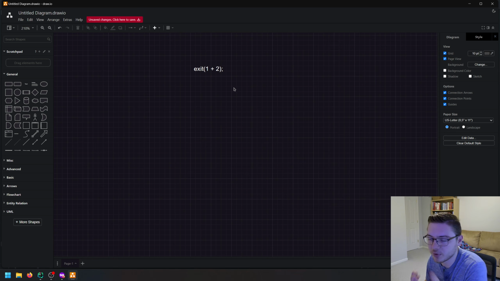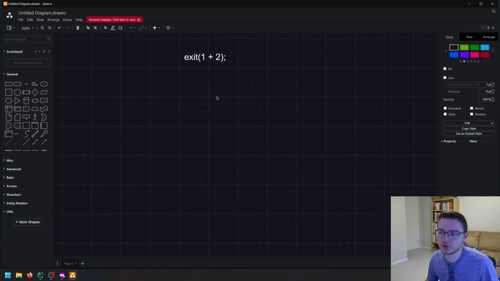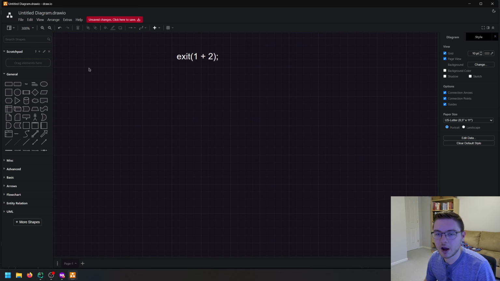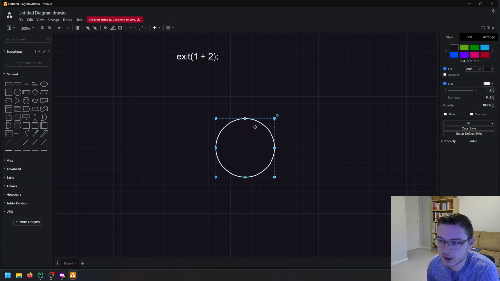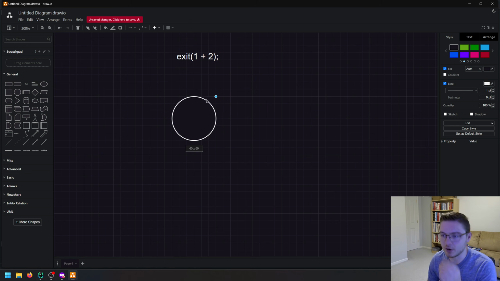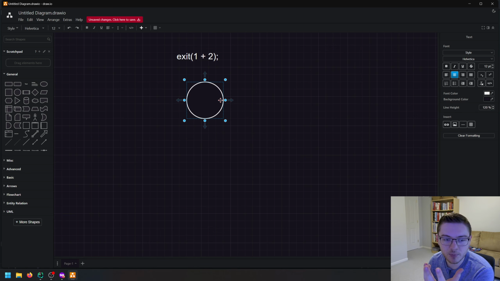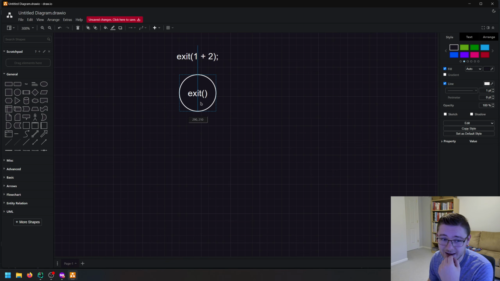Let's say we want to do an expression like this. So we want to exit with 1 plus 2, so exit with 3. How would we turn this into an abstract syntax tree? Our root node here would be our exit, and it contains some type of expression within the parentheses, right?